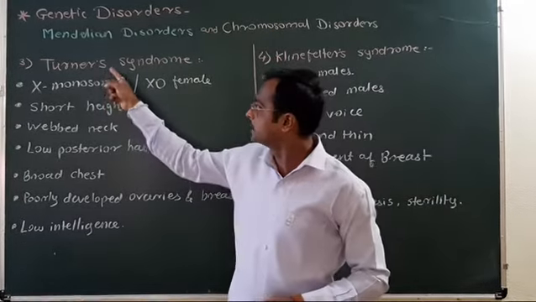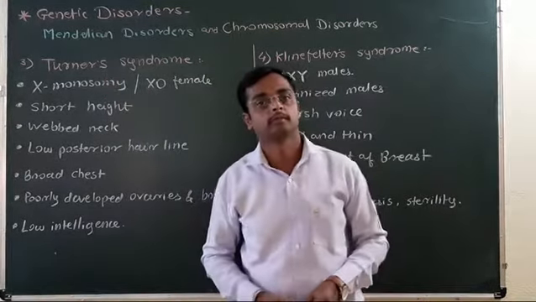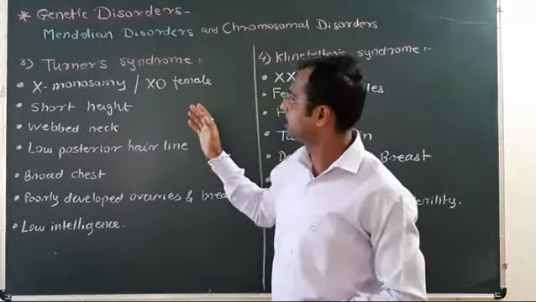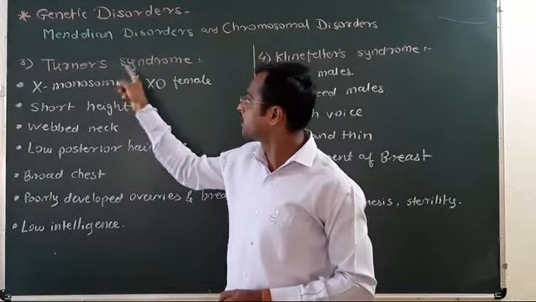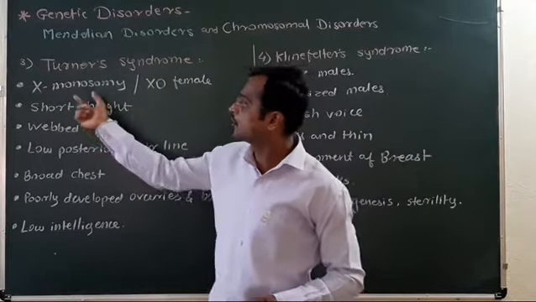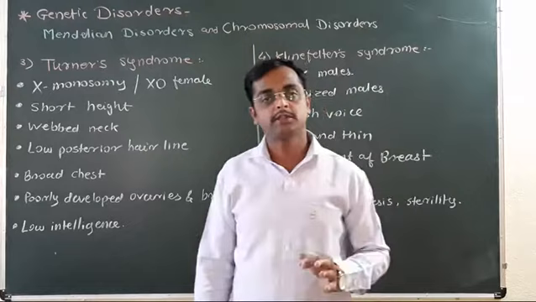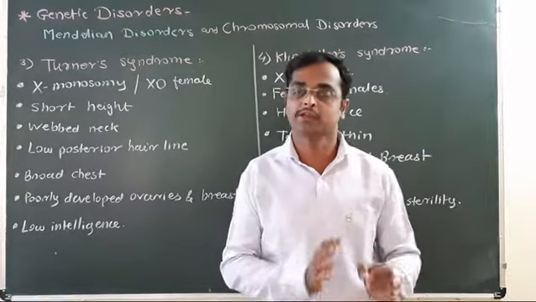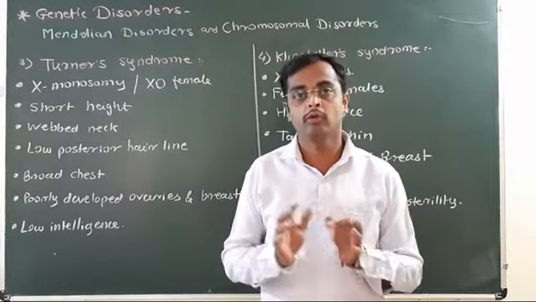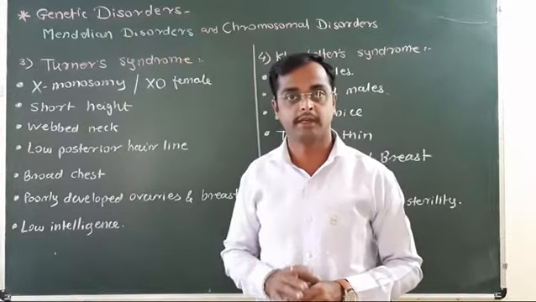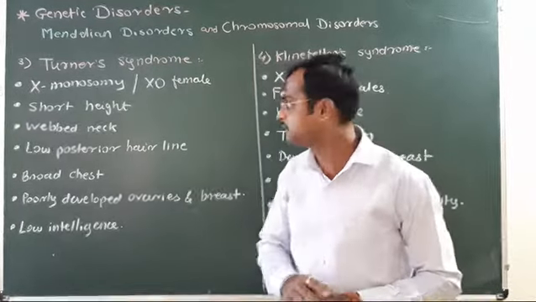The third one is Turner syndrome, also called X monosomy. X monosomy means the patient receives only one X chromosome and no homologous or paired chromosome is present.